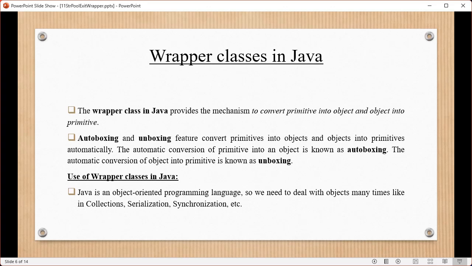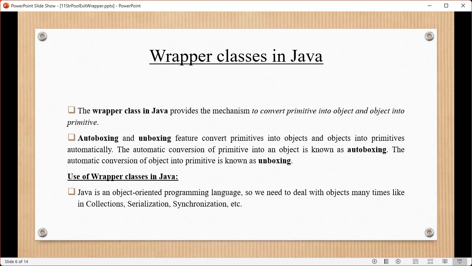Now let's discuss wrapper classes in Java. What is the wrapper class mechanism? Wrapper class provides the mechanism to convert primitive into object and object into primitive. I repeat it again: wrapper class provides the mechanism to convert primitive into object and object into primitive.